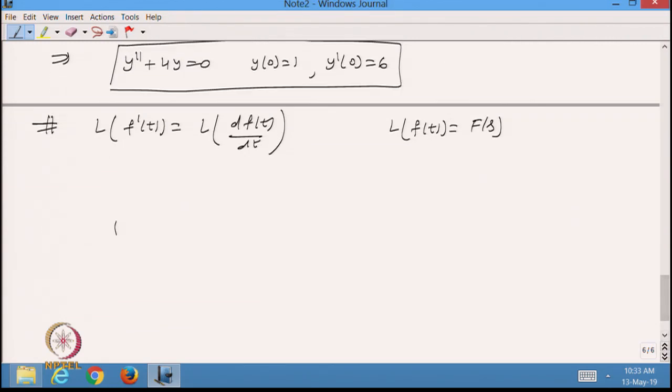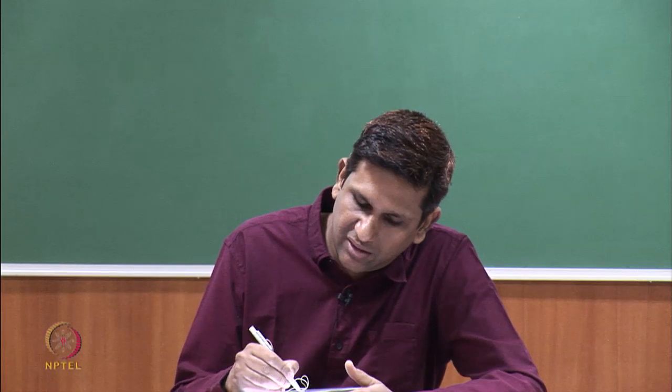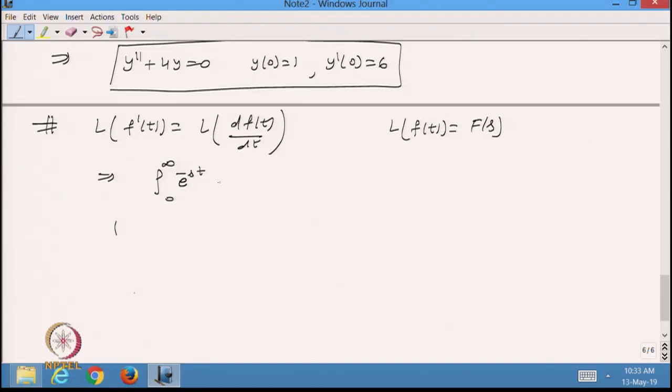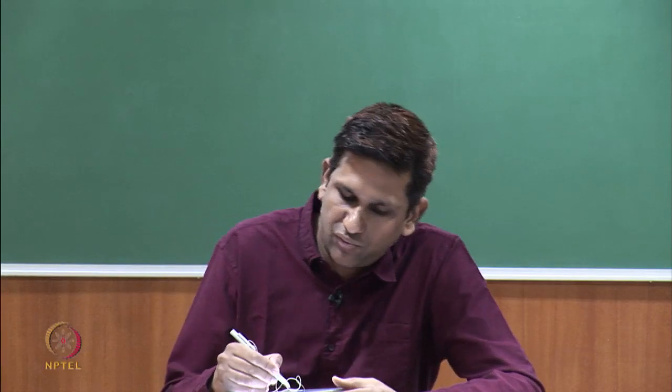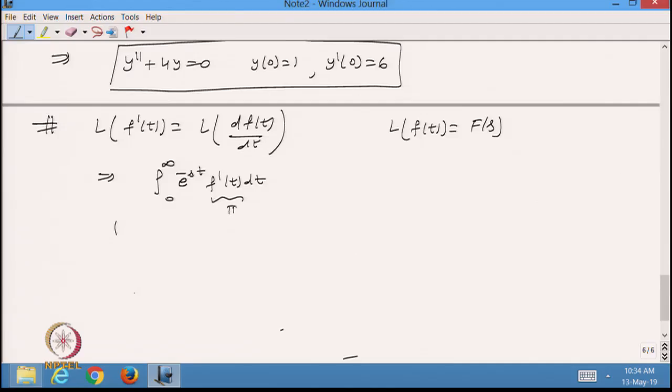Okay. So, from here I will go by definition, taking the integration from 0 to infinity of e^(-st) f'(t) dt. Now, again we have to use integration by parts, but the derivative is there. So, I have to use this as the second function and this as the first function.